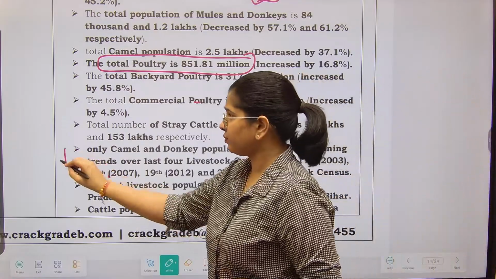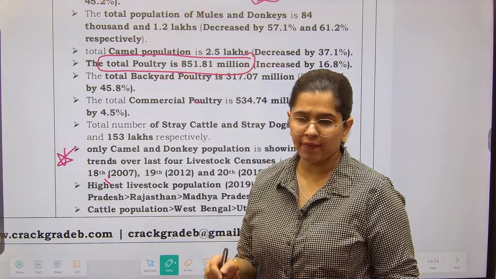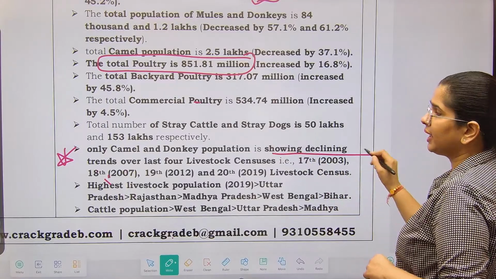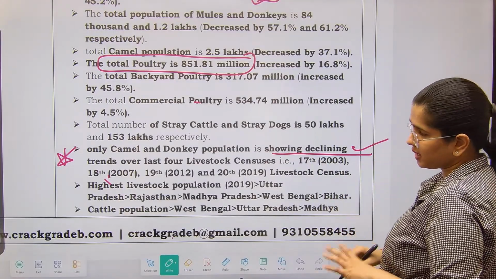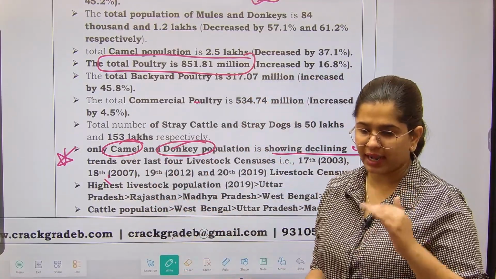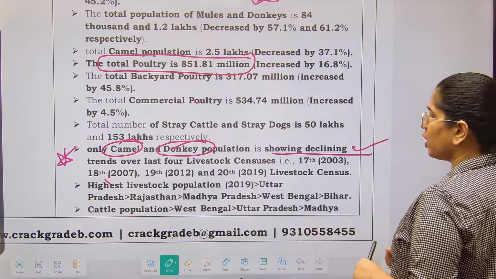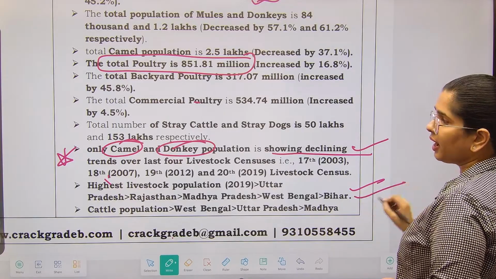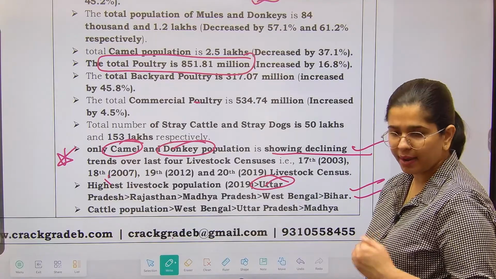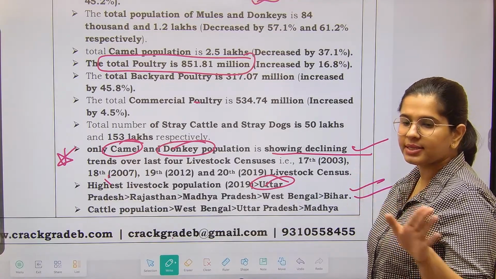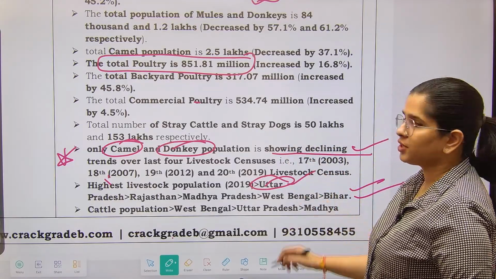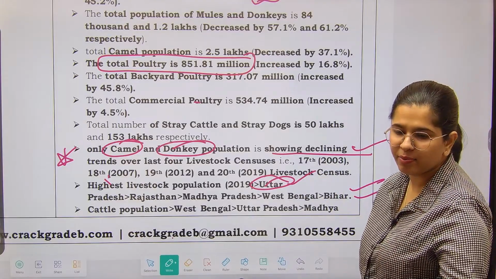Now see, exceptions should always be covered, and this is what is written over here. Only camels and the donkey population are showing declining trends over the last 4 livestock censuses. So which population? Camel and donkey population are showing a declining trend over the past 4 livestock censuses. Now this is also important data. Highest livestock population is in the state of Uttar Pradesh, followed by Rajasthan, followed by Madhya Pradesh. So these are nearby states: Uttar Pradesh, Rajasthan, Madhya Pradesh, right? Just remember that Uttar Pradesh also has the largest human population.